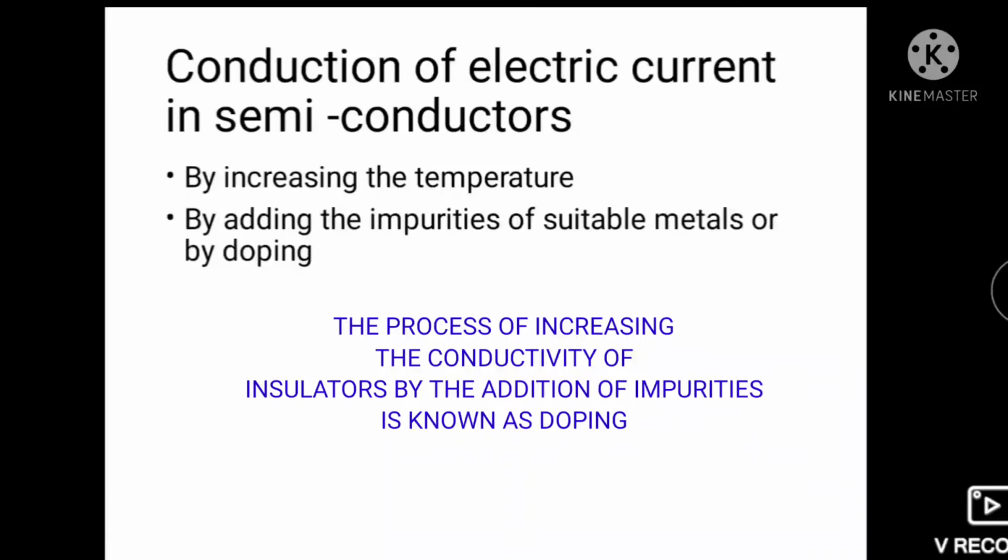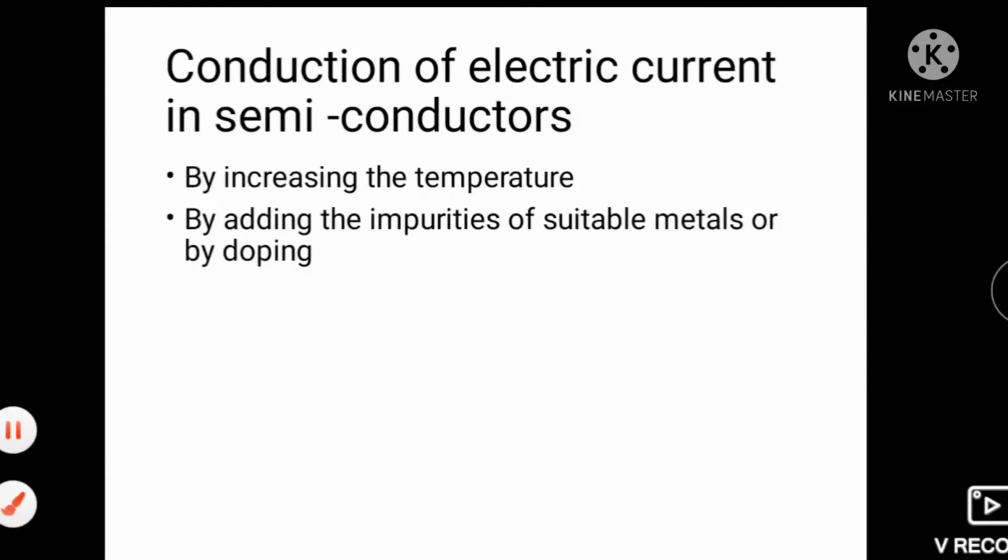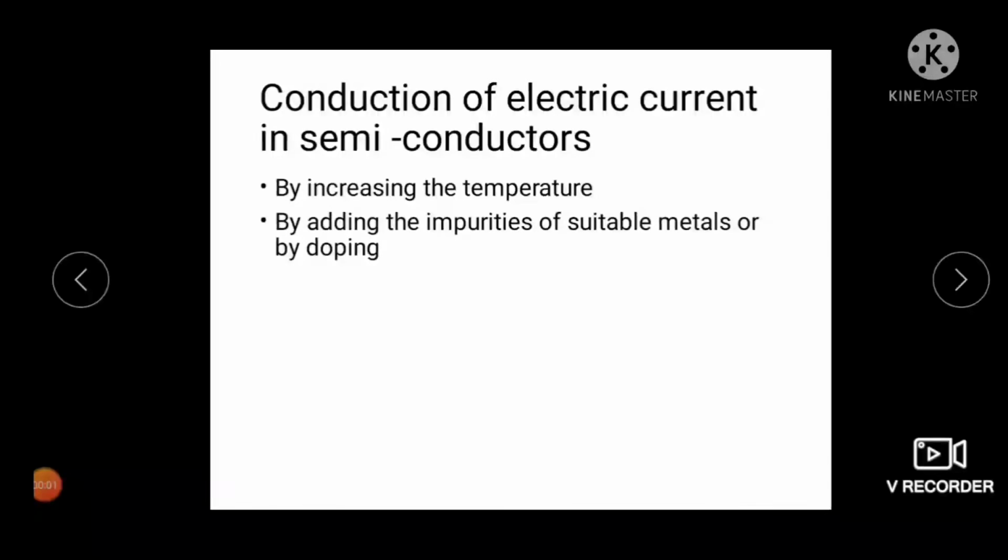Thus, doping may be defined as the process of increasing the conductivity of insulators by the addition of certain impurities. The semiconductors formed as a result of doping are known as extrinsic semiconductors.